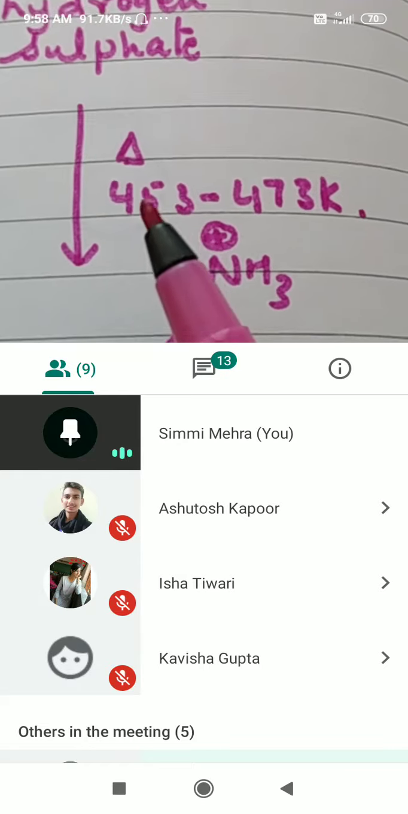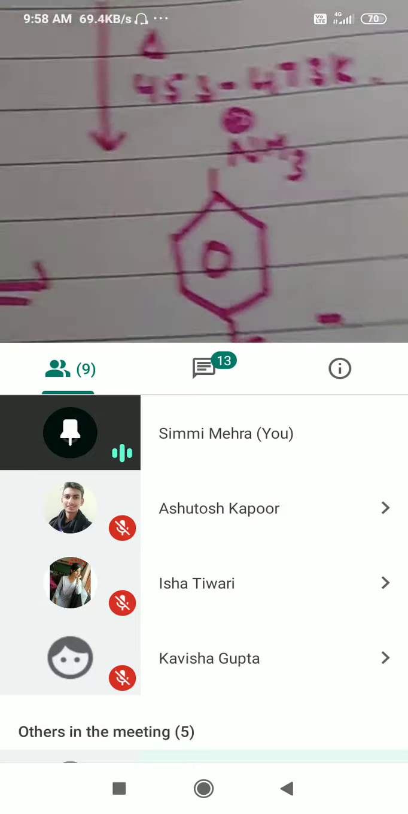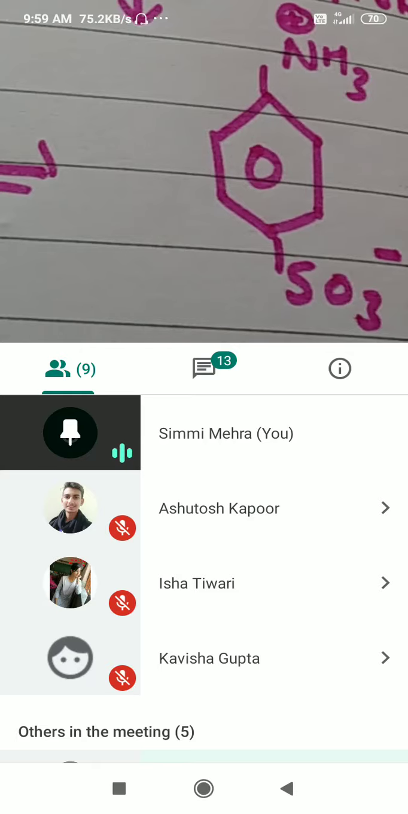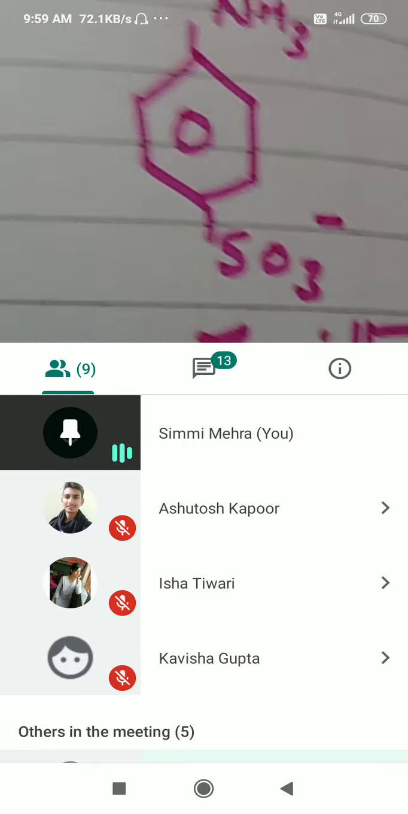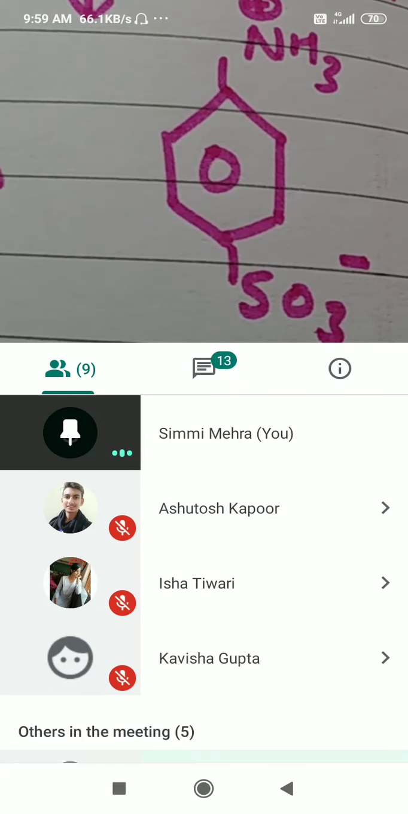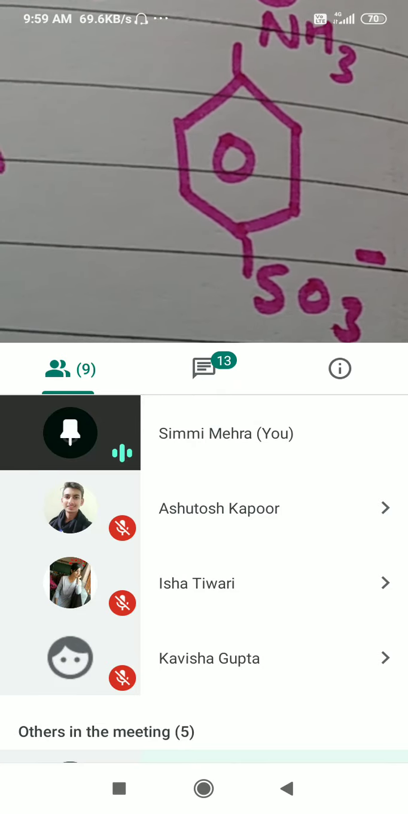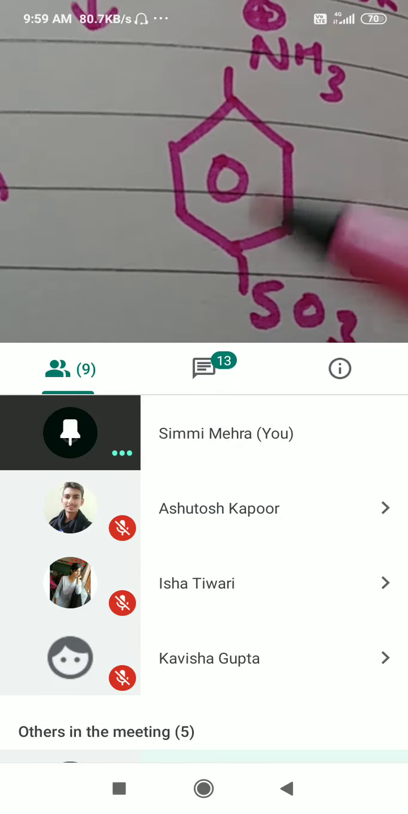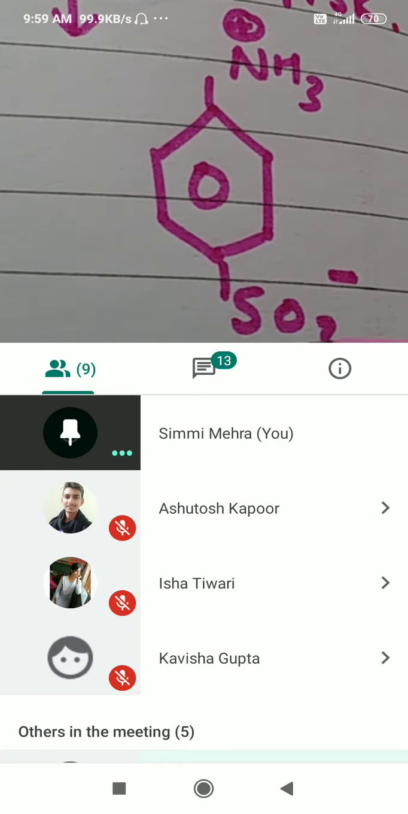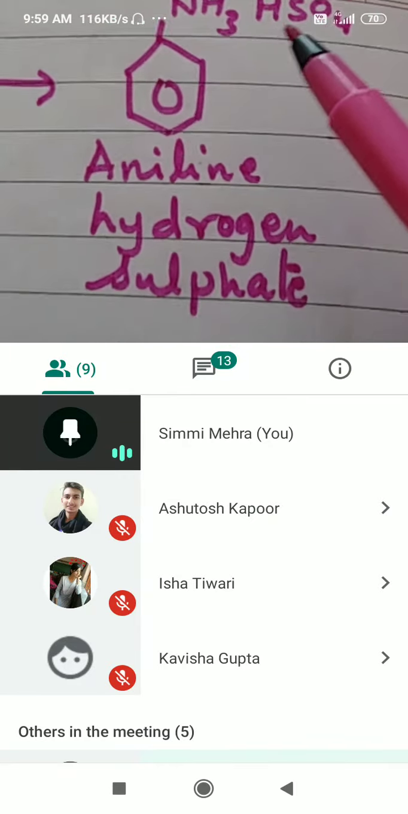This, when heated, is going to give you a zwitterion. What is a zwitterion? This is asked as a 1 mark question. A zwitterion is an ion in which both positive and negative charge are present. So this is a zwitterion. How was this formed? I just now told you here: NH3 plus and HSO4 minus was there.